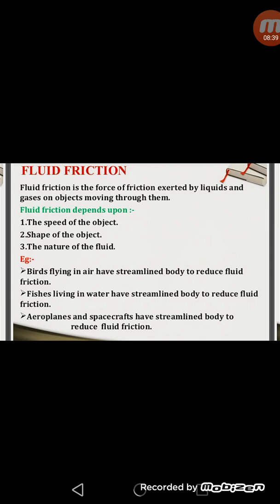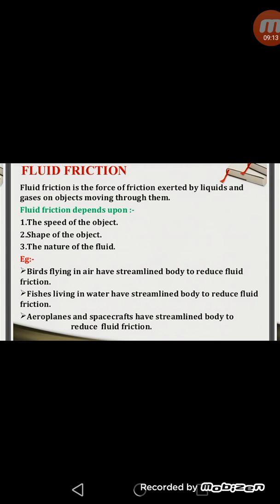Streamlined body means broader in the middle and tapering at the ends, and such a streamlined body helps to reduce fluid friction. In the same way, fishes which live in water also have a streamlined body to reduce fluid friction. Aeroplanes and spacecrafts also have a streamlined body to reduce the fluid friction. So we can say these organisms have a streamlined body to reduce the friction which is applied by the liquid.